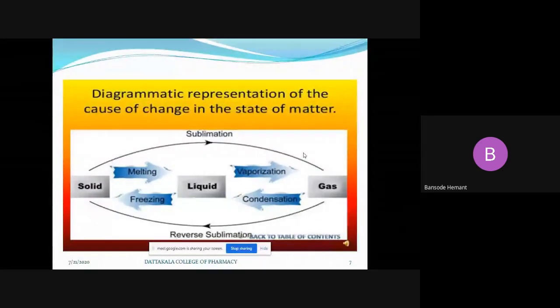Okay, so in the condenser, what happened? The condensation phenomenon takes place. That means we are providing cold water surrounding those hot vapors. So due to this, what happens? The condensation, that is a cooling effect, takes place, and these gaseous molecules will convert into liquid. How? By the mechanism of condensation, by the phenomenon of condensation.